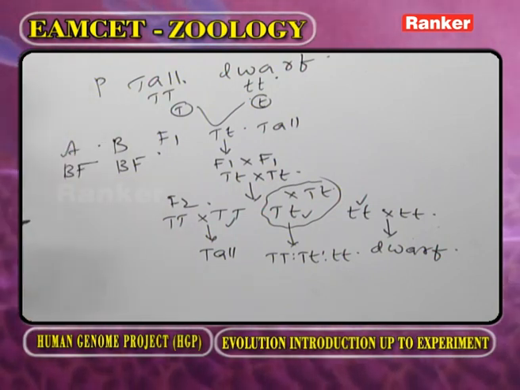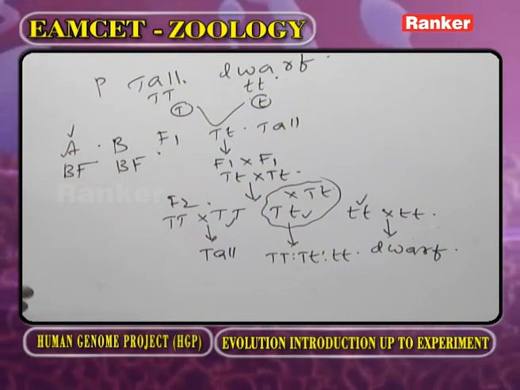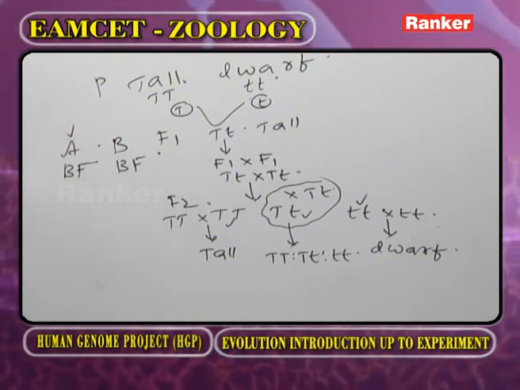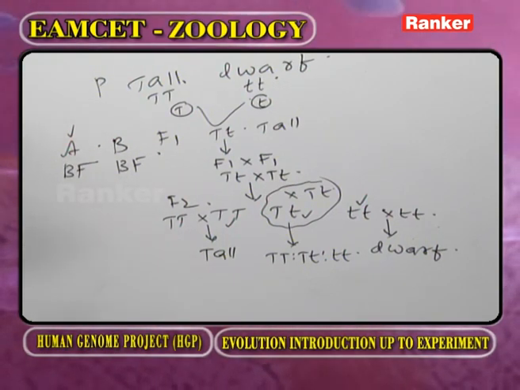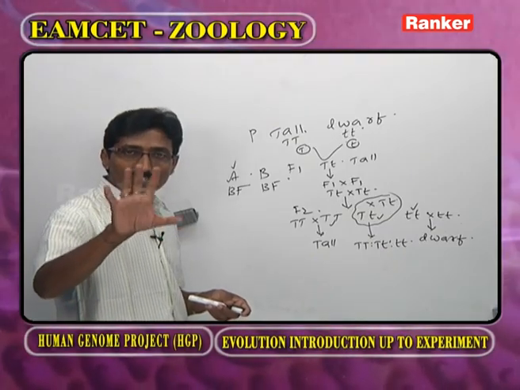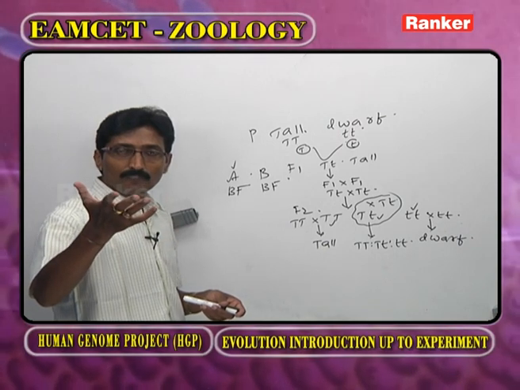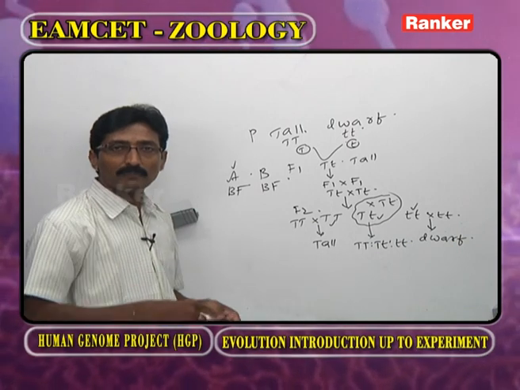In these two organisms, only this one is able to undergo reproduction. This one is unable to perform reproduction. So though the organism gets success in the struggle for existence, if it is unable to perform reproduction, nature does not allow such an organism.